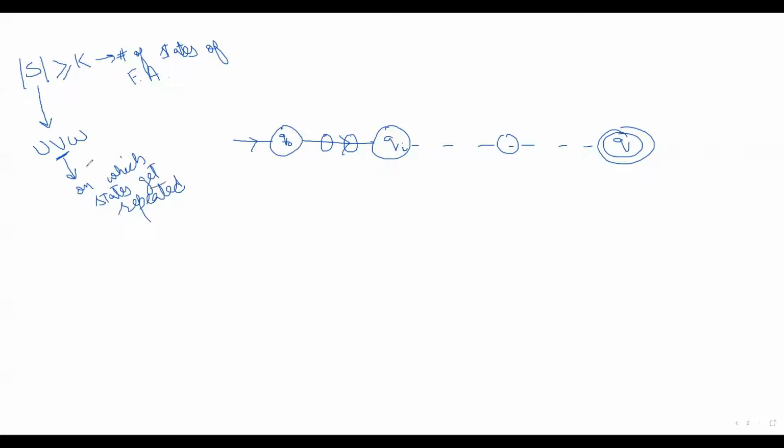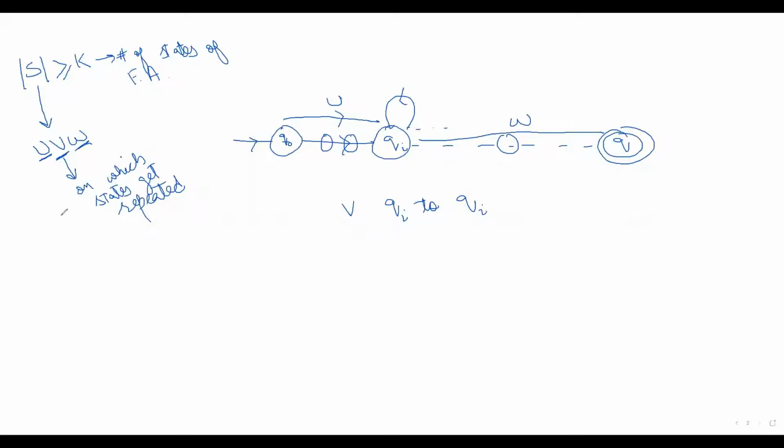That means if on the u part I reach from q0 to qi, then on the v part I will be coming back to the same state, whether multiple states or the same state is getting repeated. So on the v part I will go from qi to qi, and on the w part I will go from qi to the final state.